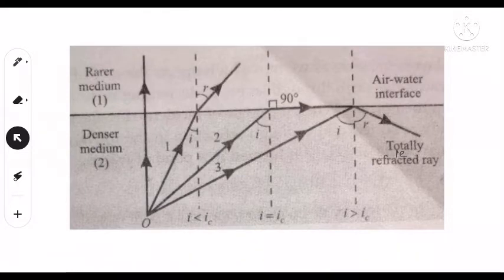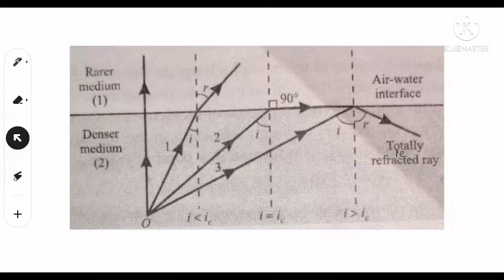Now we consider a refracting surface which separates two media of different refractive index. Suppose O is an object which is situated in denser medium 2. We consider a ray which is normal to the refracting surface, it goes straight.